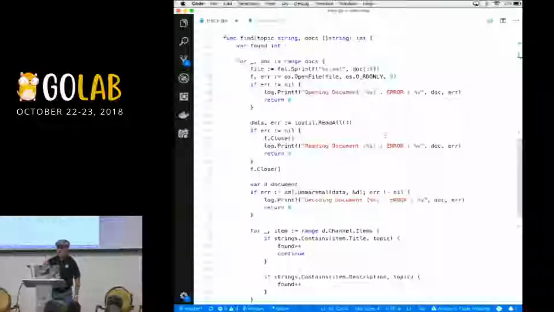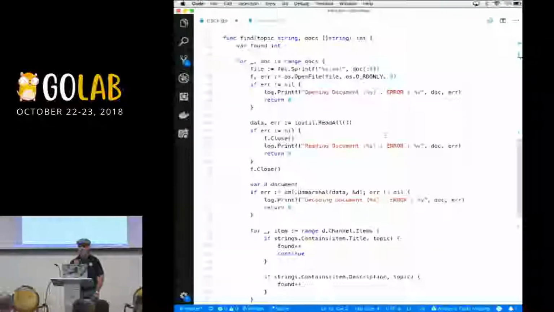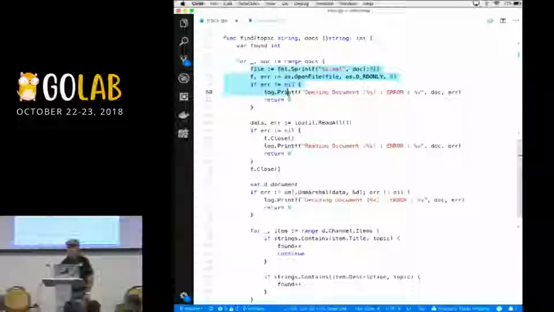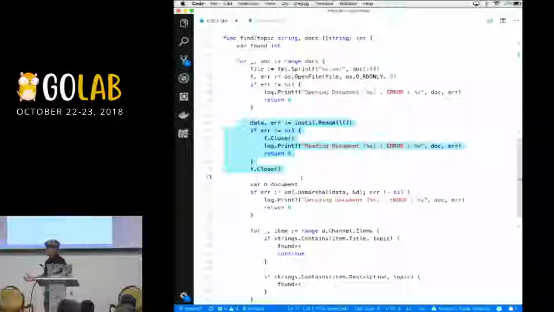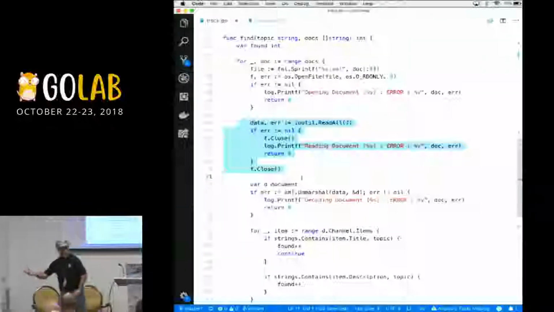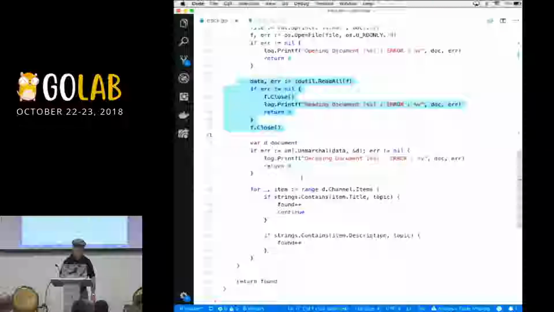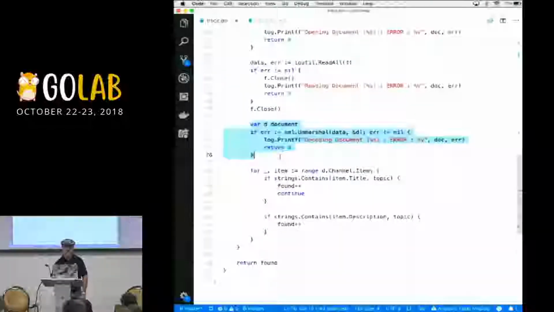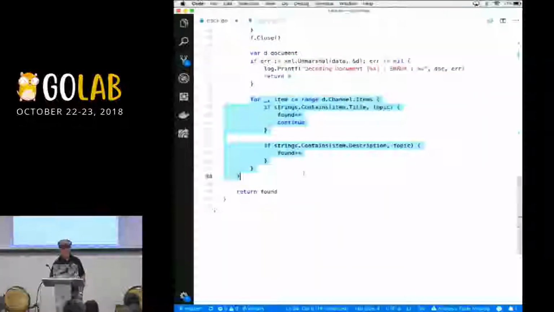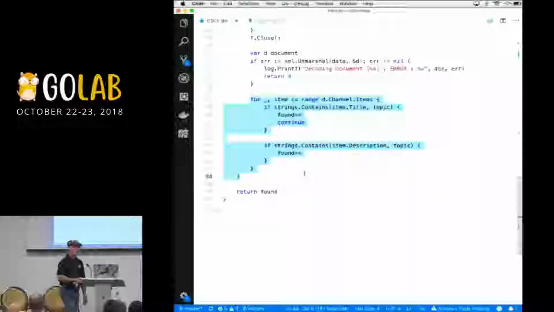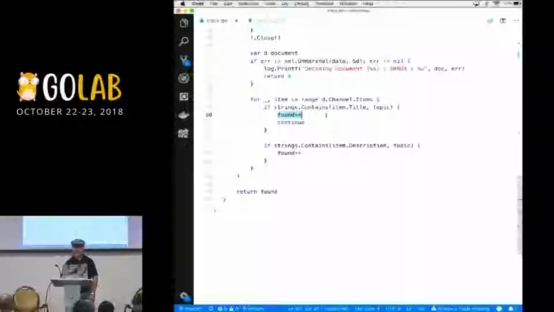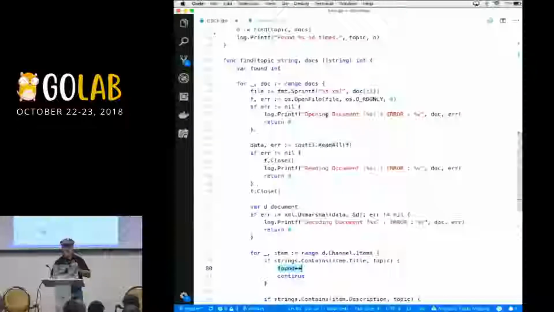And I broke this into 4 stages. So we're going to be able to open up these files one at a time. We're going to read all of that information in. It's an XML document. I got to read it in anyway. Then we're going to decode that XML document into a piece of data that we can then search. So there it is. 1, 2, 3, 4 things we have to do for every document in order to find this. And I've got a find function here.